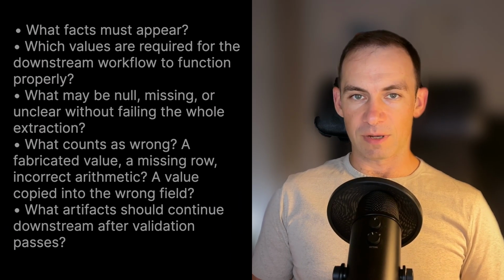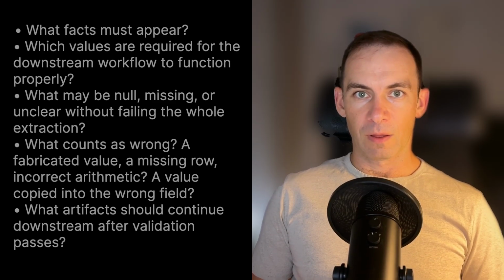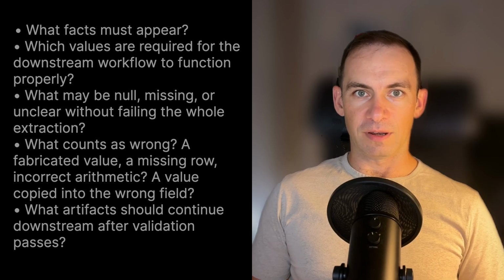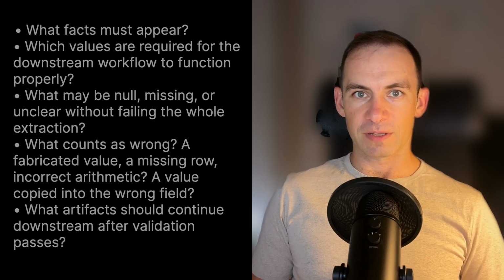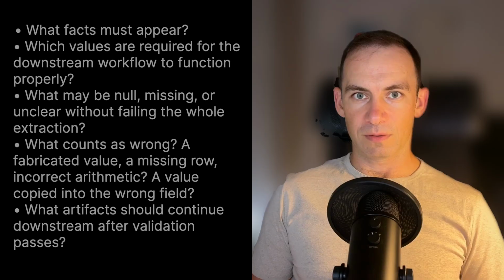Use four pass or fail questions. First, what facts must appear? Which values are required for the downstream workflow to function properly? Second, what may be null, missing, or unclear without failing the whole extraction? Not every absent field should be treated as a failure. Third, what counts as wrong?